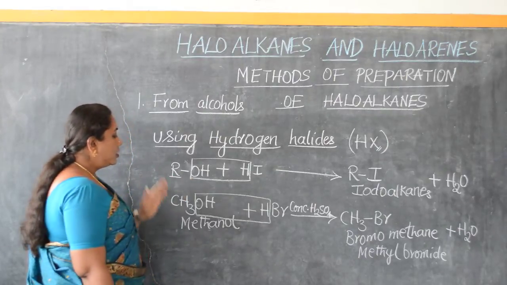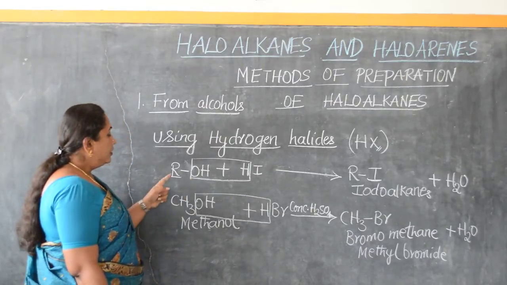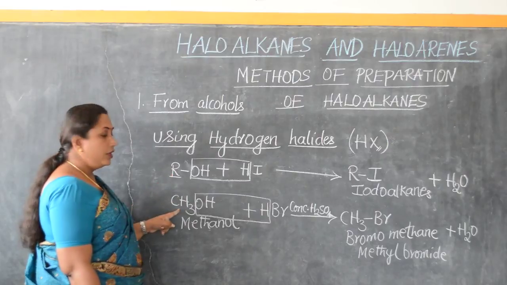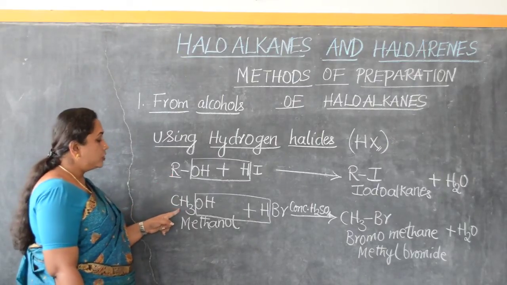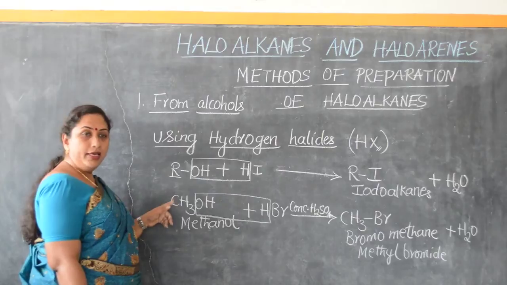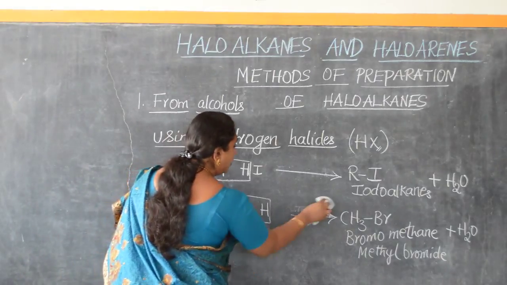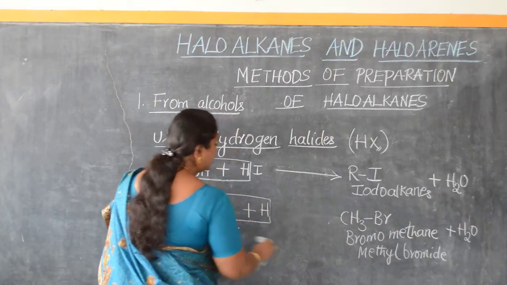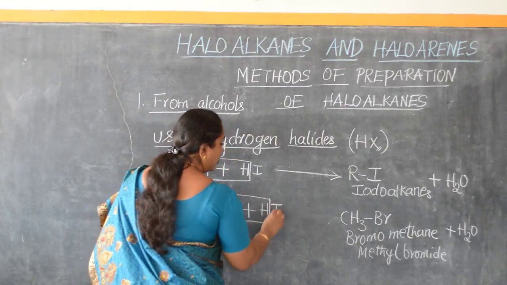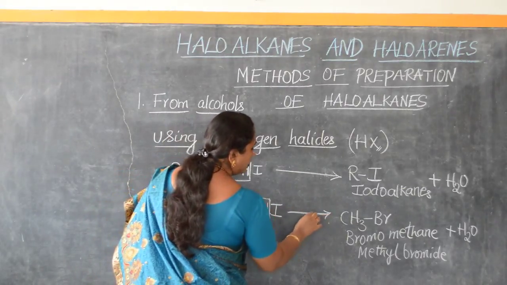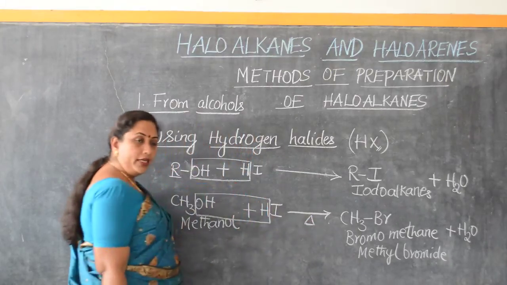Now let us write with an example. This R in this case I have replaced with CH3. So our starting alcohol is methanol. Methanol is treated with hydroiodic acid, and this reaction requires a bit of heating.